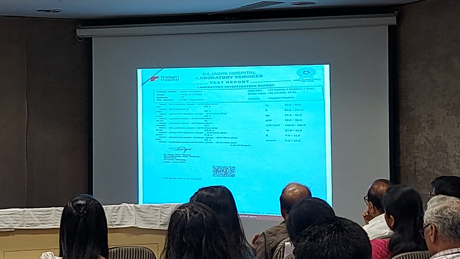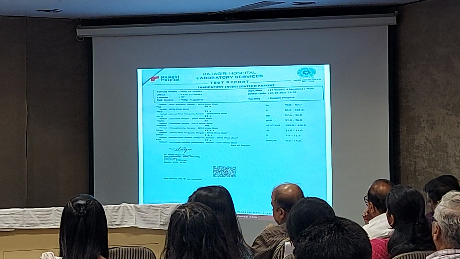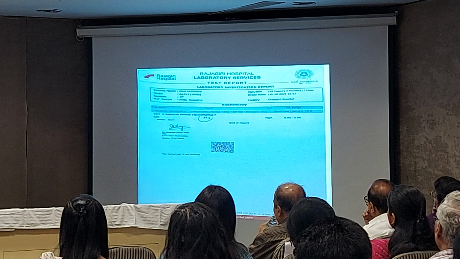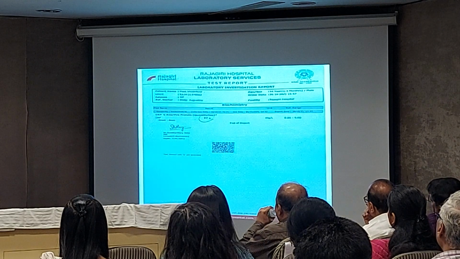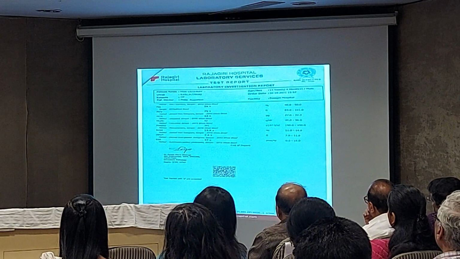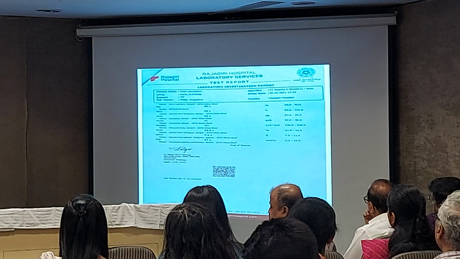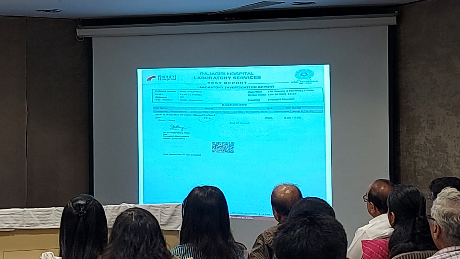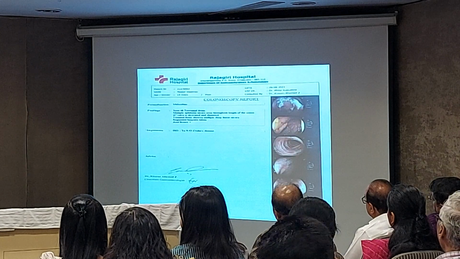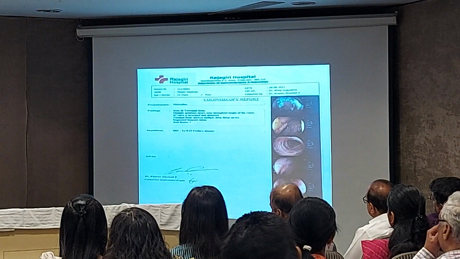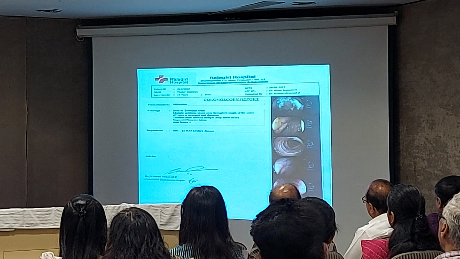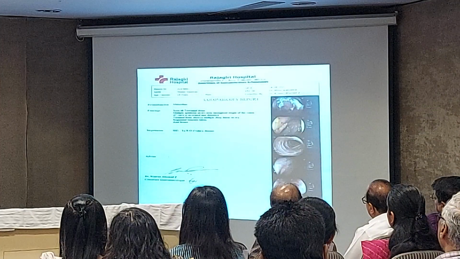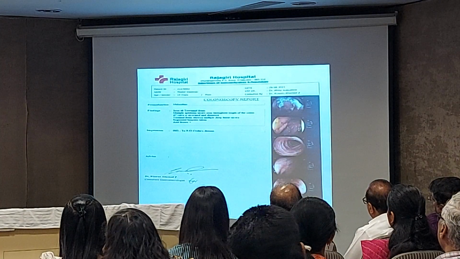They consulted him. He is a very eminent person for treating this type of case. He diagnosed the case as Crohn's disease, and you can see the values of the CRP and hemoglobin, reduced hemoglobin, all other parameters were reduced. And they did the endoscopy. In the endoscopy study, you can see the presentation, and they diagnosed a case of Crohn's disease.